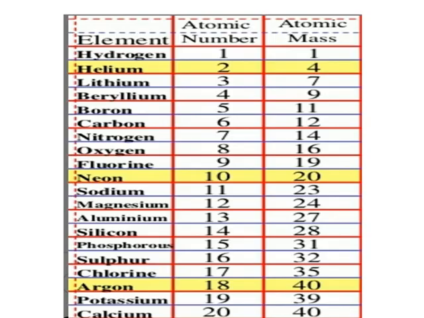Here I am writing 20 elements, their names, atomic numbers, and atomic masses. You have to learn at least 20 elements because of our numerical problems and calculations.